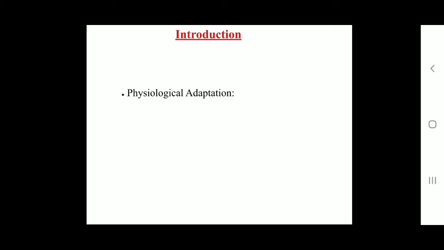Okay. Then the next point, that is ecological adaptations and grouping of plants. Ecological adaptation of plants can be defined as the structural changes in the plant body according to the type of habitat for survival within the environment. Living organisms interact with the environment and undergo a change in their morphology, anatomy, physiology, reproductive structures and behavior. Such changes which make plants capable to survive and flourish well are called adaptations.